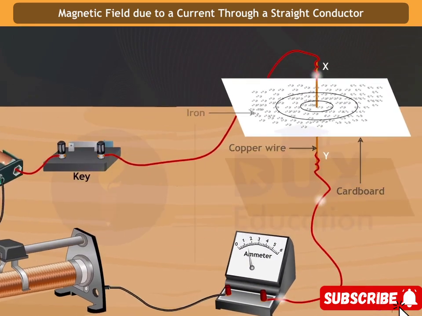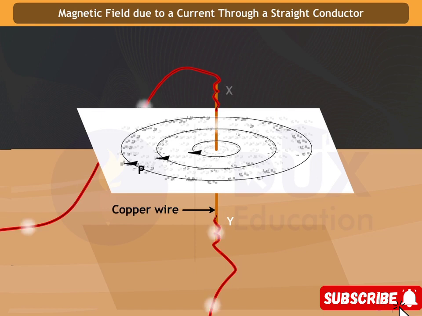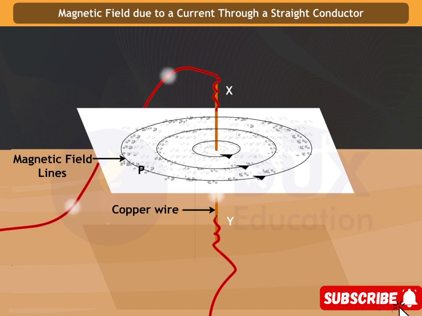Close the key so that a current flows through the wire. Ensure that the copper wire placed between the points X and Y remains vertically straight, and observe the pattern of the iron filings. You would find that iron filings align themselves, showing a pattern of concentric circles around the copper wire. What do these concentric circles represent? They represent the magnetic field lines.